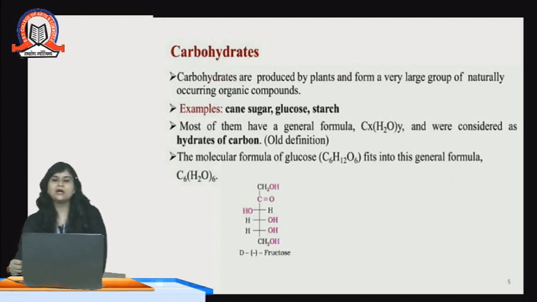We can see the molecular structure of fructose here. Fructose is also showing 5 hydroxy groups, OH groups, and it is the 1, 2, 3, 4, 5, 6. So it is a 6 carbon chain with 5 hydroxy groups.